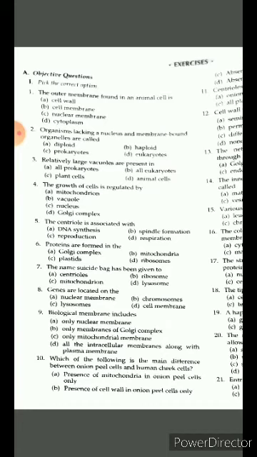तो यहाँ हम क्या देख रहे हैं कि onion peel cell is a plant cell whereas human cheek cell is animal cell. तो what is the main difference between plant cell and human cell या animal cell? You remember. तो a great difference between these two types of cell is cell wall is present in plant cell whereas in animal cell wall is absent. It means your answer is presence of cell wall in onion peel only.